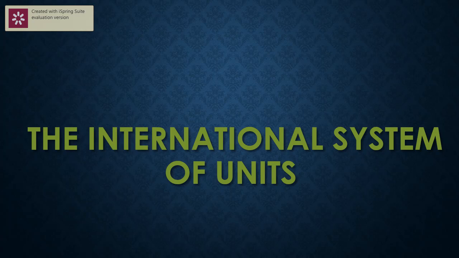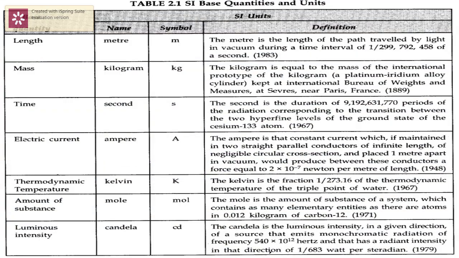That system is called what? The International System of Units. All the scientists of the world in Paris have taken the decision and concluded that we will follow only one system, known as what? The International System of Units. In short, it is called what? SI system. From now onwards, this system only. Please see the table.